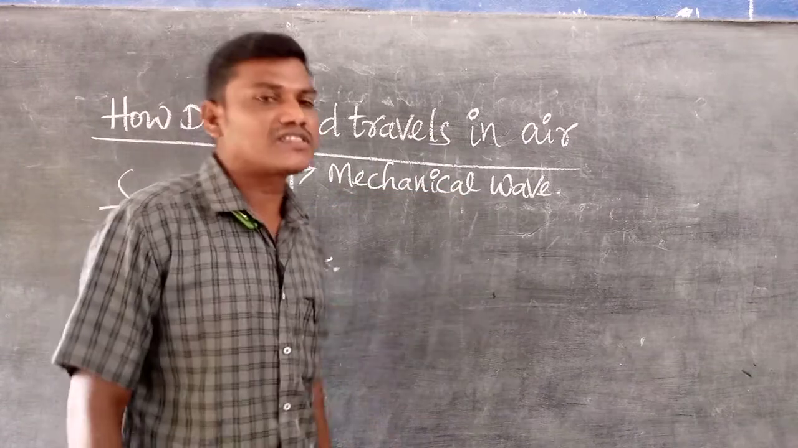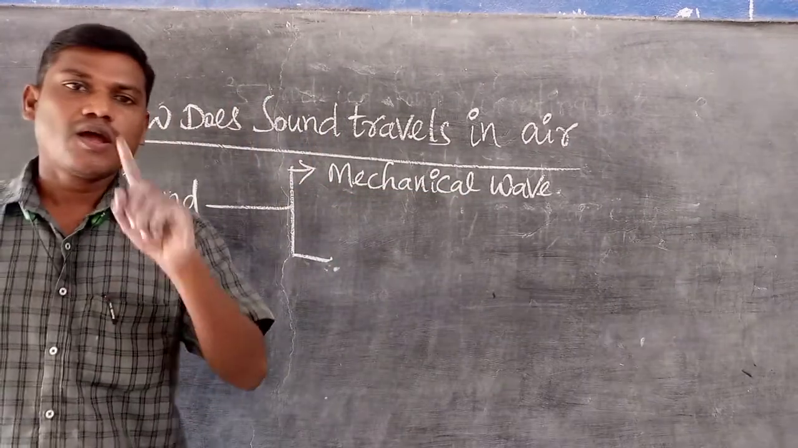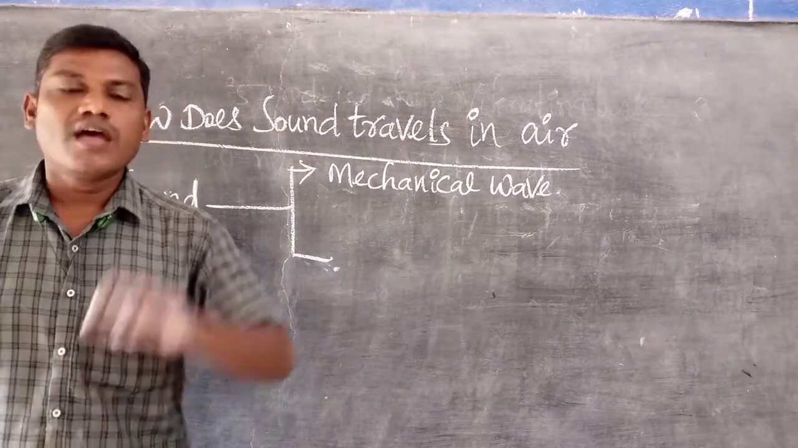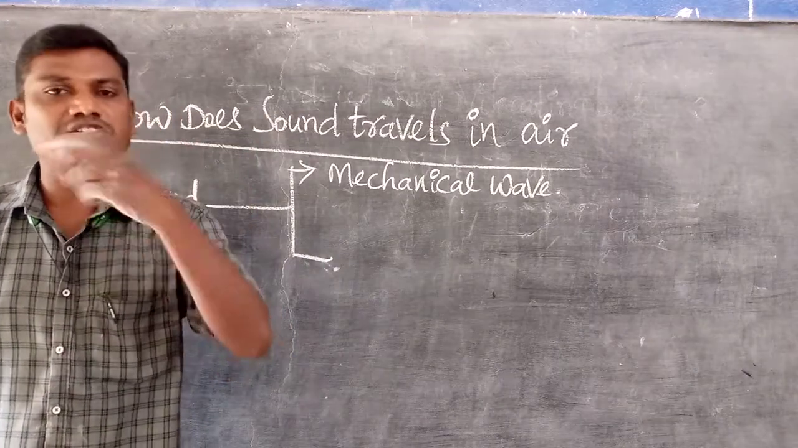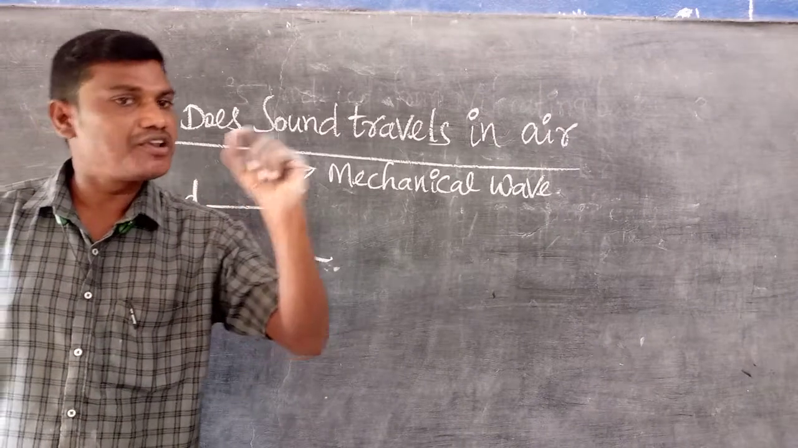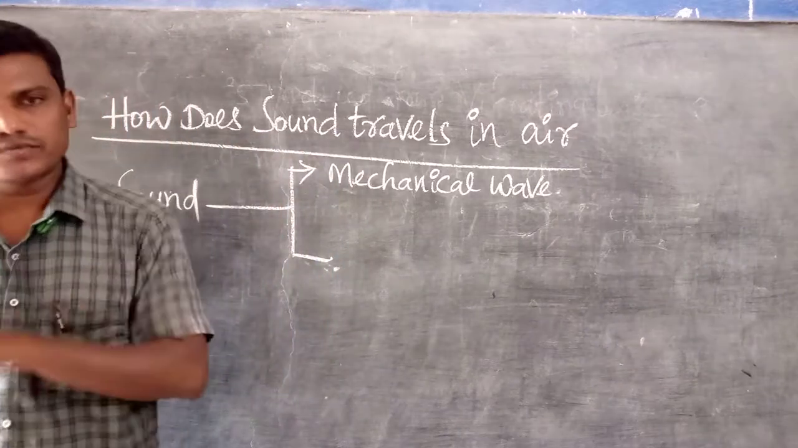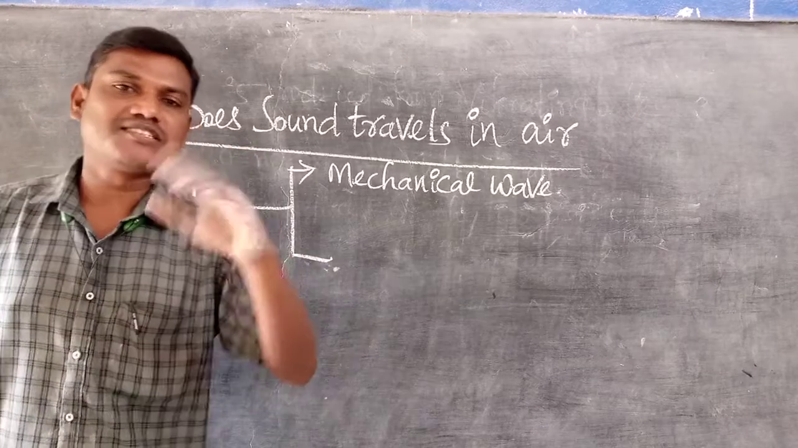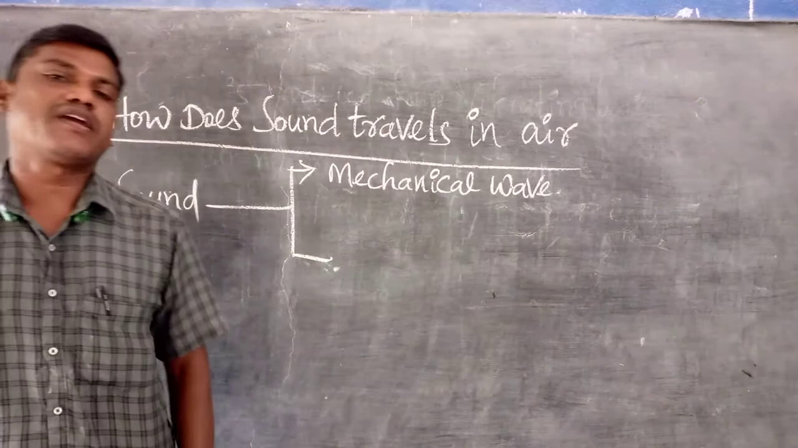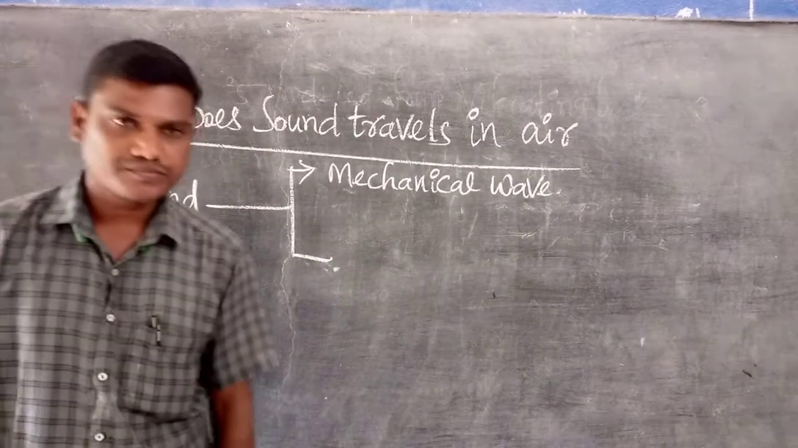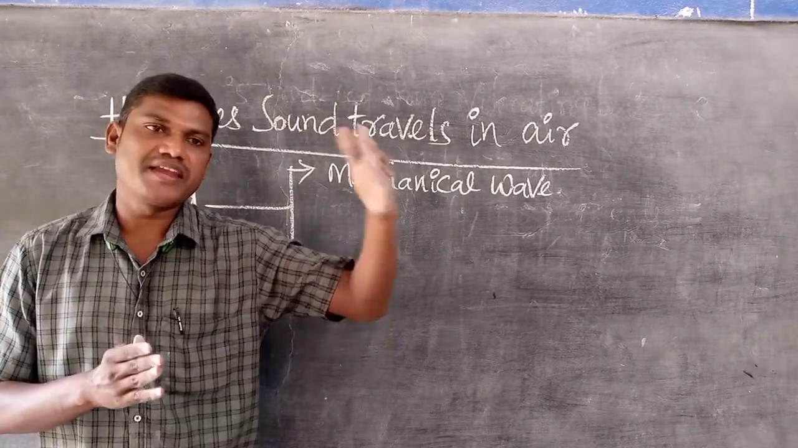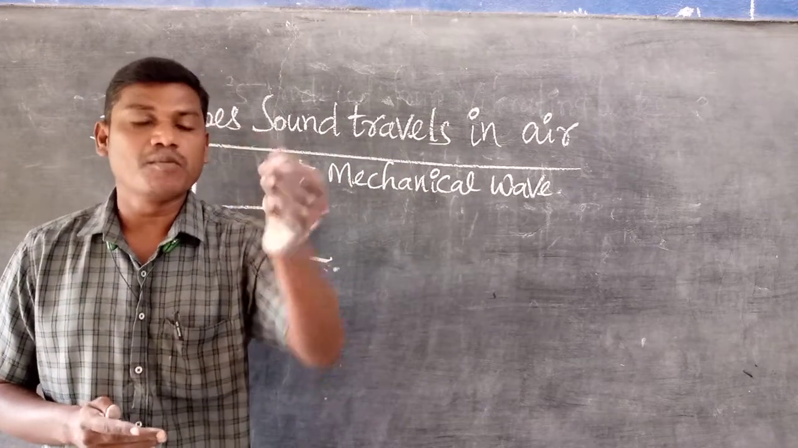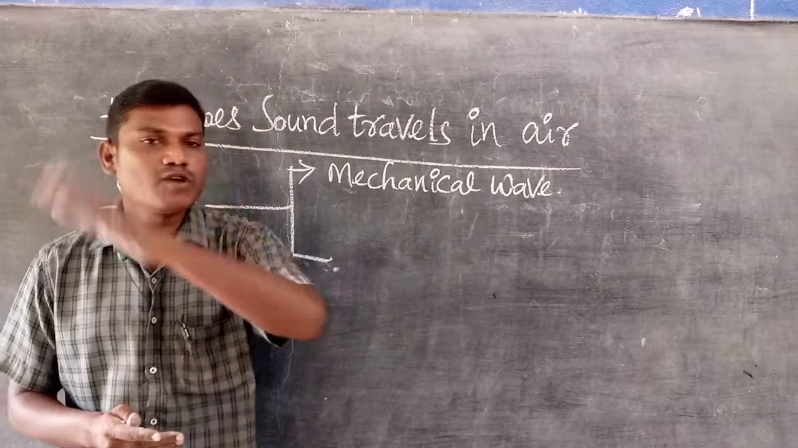The mechanical wave is further classified into two types: progressive waves and stationary waves. The progressive waves are further classified into two types, longitudinal wave and transverse wave. Our sound wave belongs to the longitudinal type, which is one of the progressive waves. So listen very carefully. Sound is a mechanical wave, and a mechanical wave must require a medium to propagate from one place to another place.